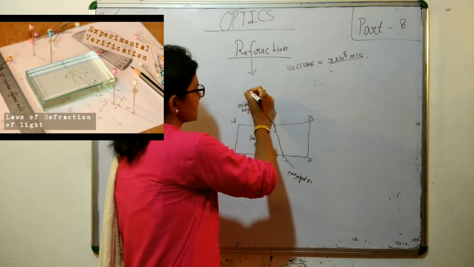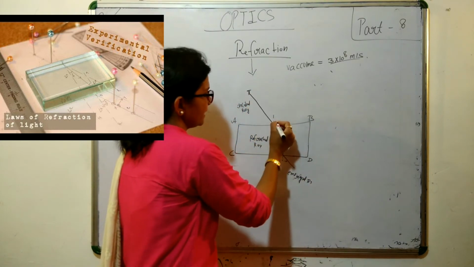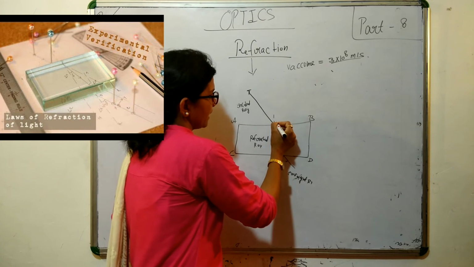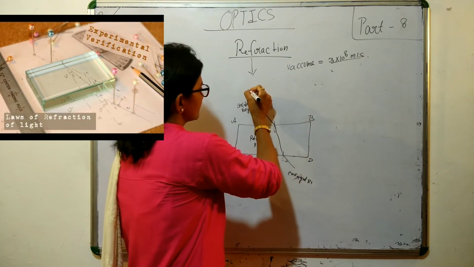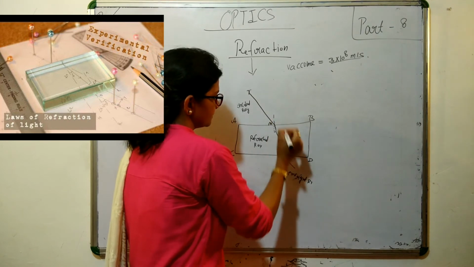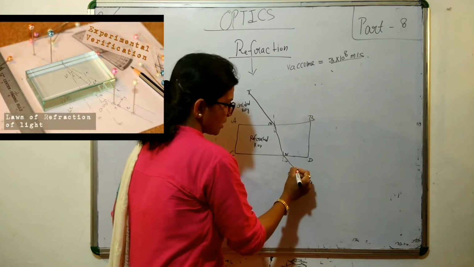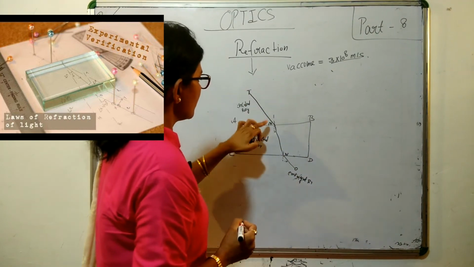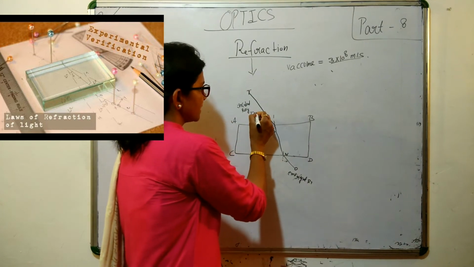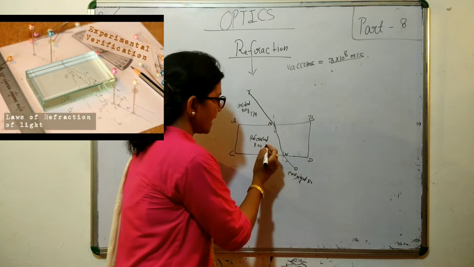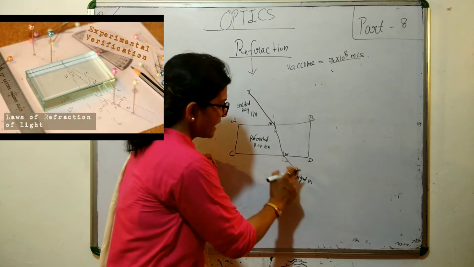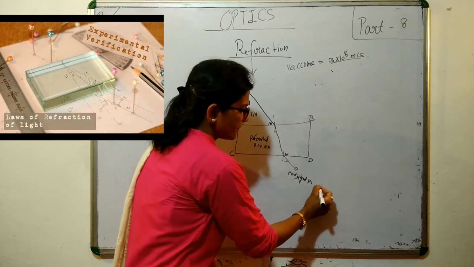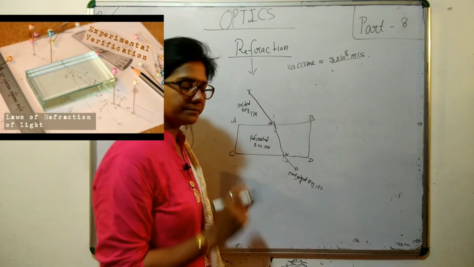If it is T and it is, let me just draw, M, N, O. So T to M, it is the incident ray. M to N, it is MN, the refracted ray, and NO, it is your emergent ray.